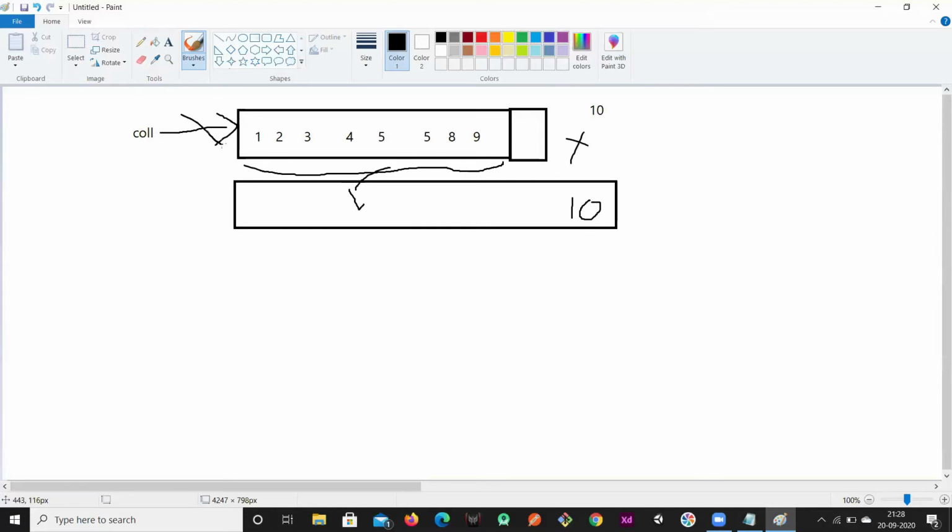And this reference variable, which was pointing to this collection, the link will be broken, and it's going to start pointing to this new collection. The old collection object is eligible for garbage collection, so it's going to be cleaned up by the garbage collector in Java. This is how it is implemented in Java.